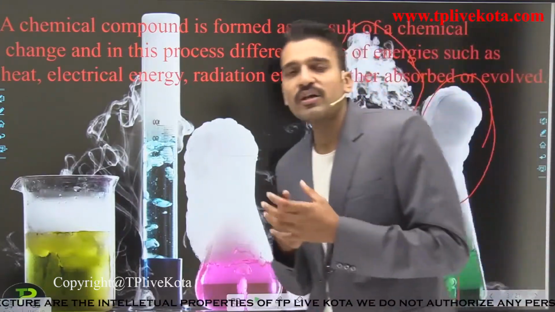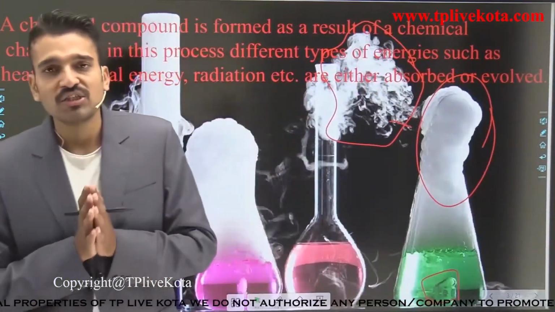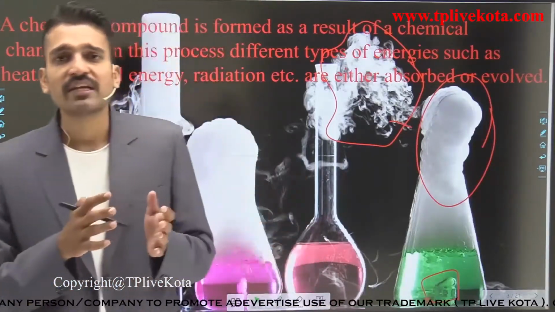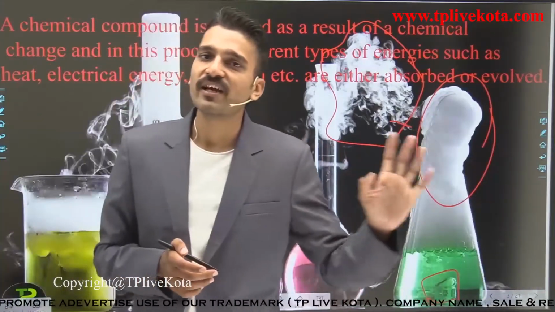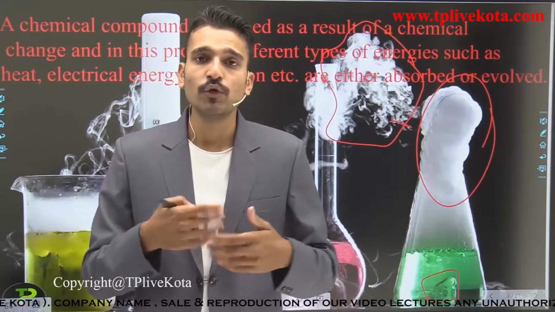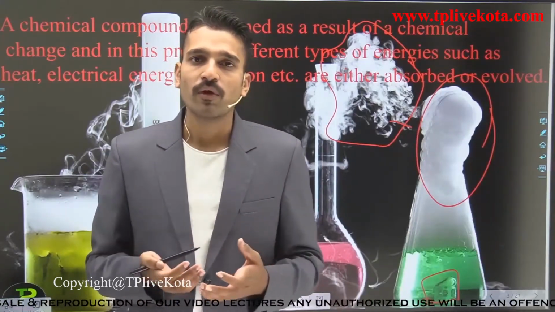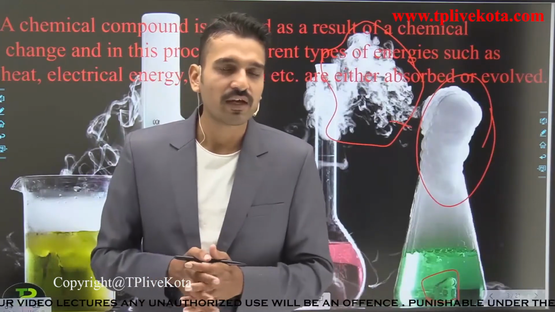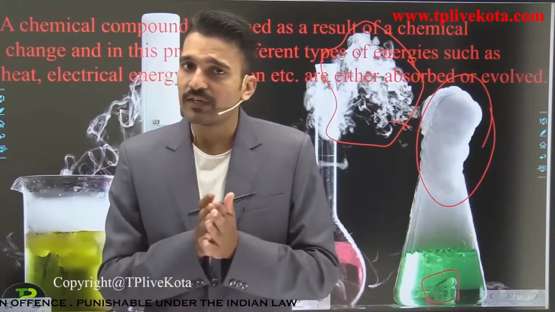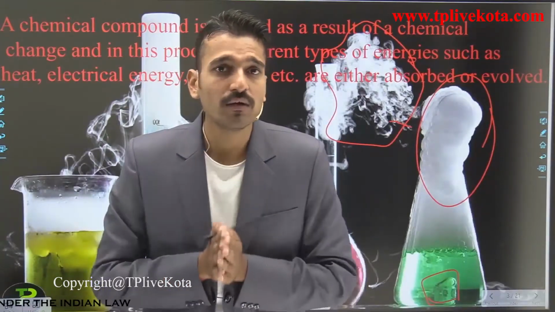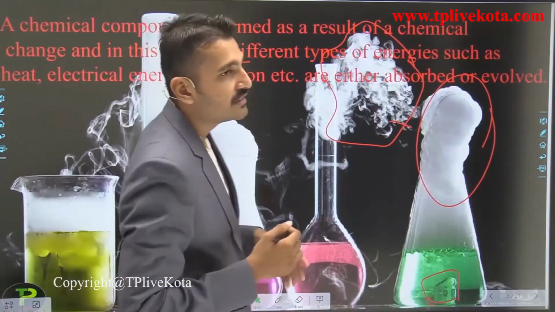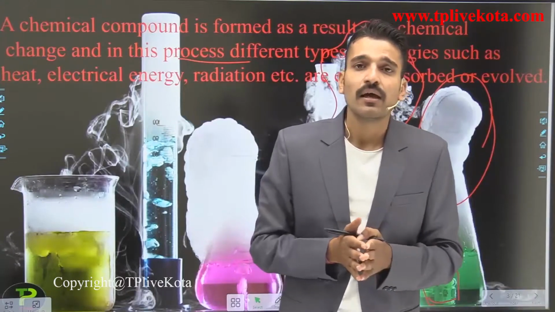A chemical compound is formed as a result of a chemical change. Whenever there is a chemical change, it means that a chemical reaction has taken place. And if the chemical reaction has taken place, it means a new chemical compound has formed. So if we are interested, we can study its properties and all that. If we want to write the equation, we have to write it, and also we have to balance that particular equation. And in this process, different types of energies such as heat, light, and electrical energies may also be absorbed or evolved.